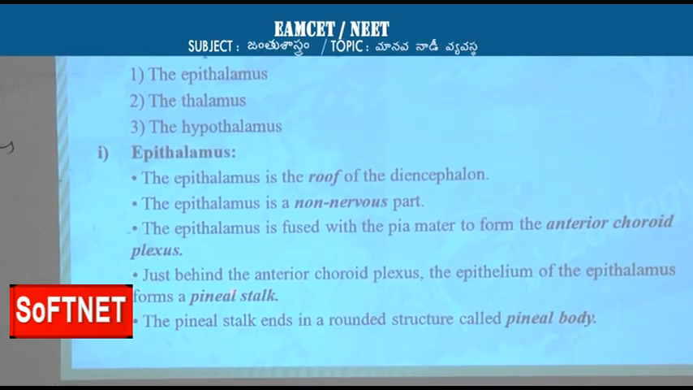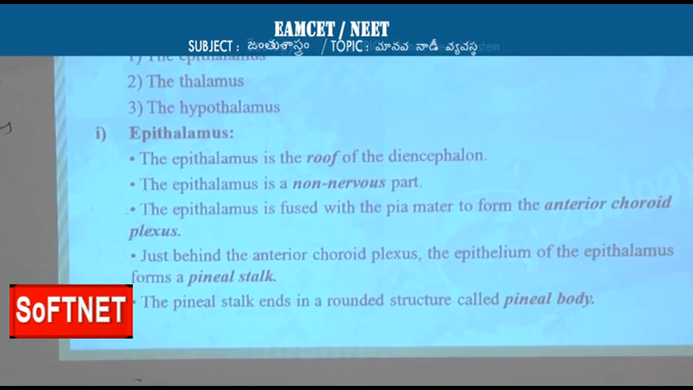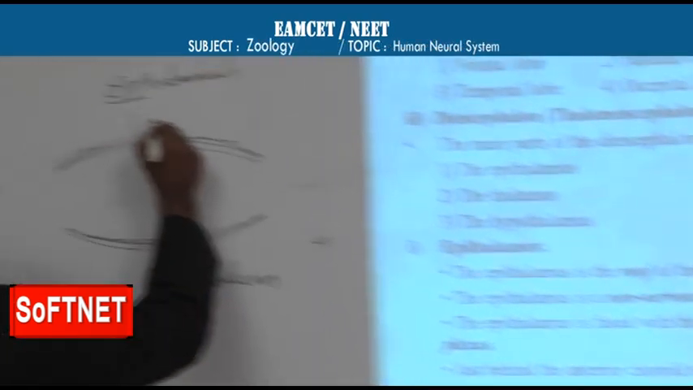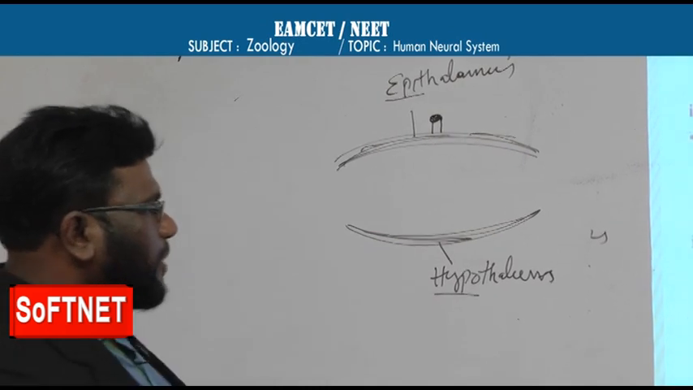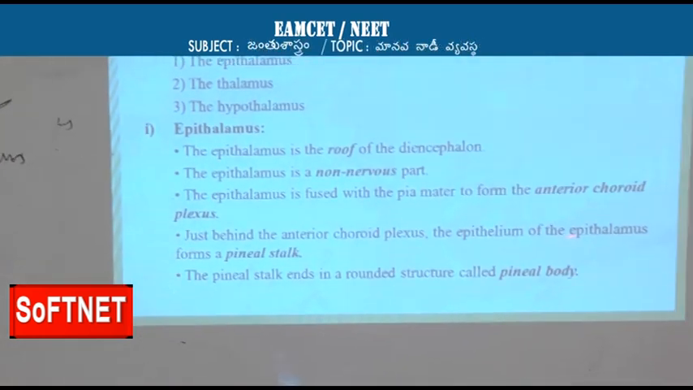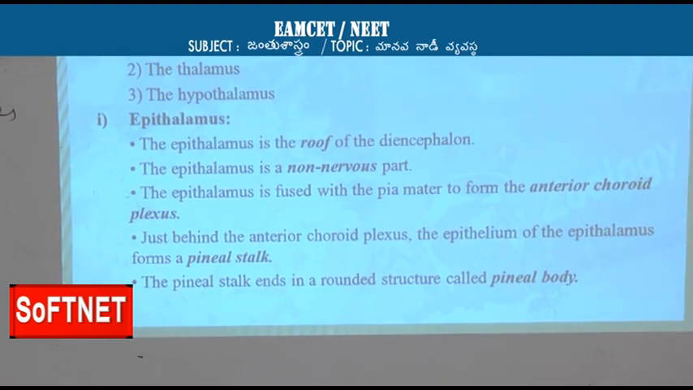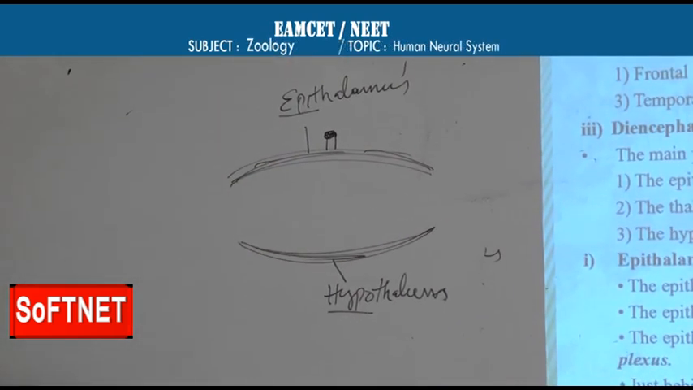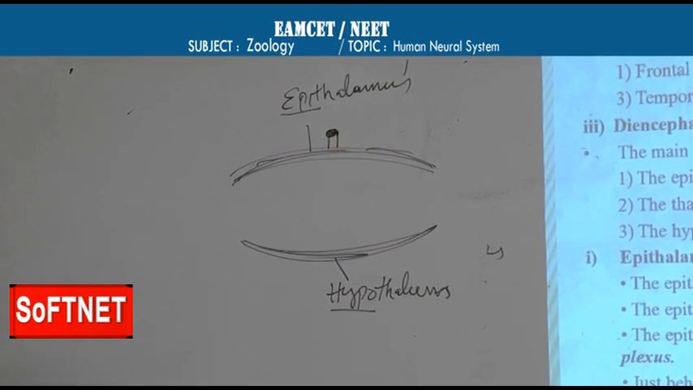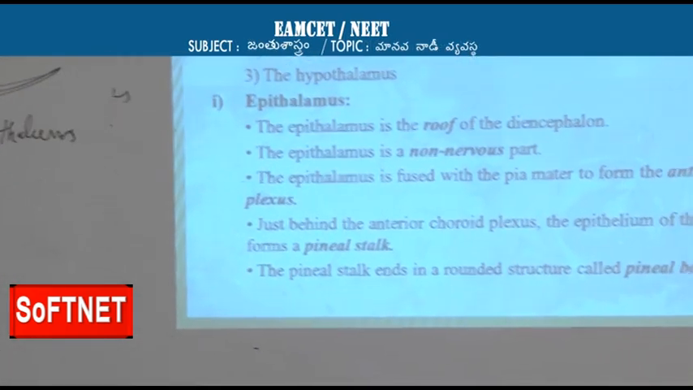Next, come to the pineal stalk. The epithalamus consists of the pineal stalk also. Just behind the anterior choroid plexus, the epithelium of the epithalamus forms a pineal stalk. So the epithalamus forms the anterior choroid plexus along with pia mater, and behind that is the pineal stalk. Next, the pineal stalk ends with a round structure called the pineal body. This is the pineal body here.